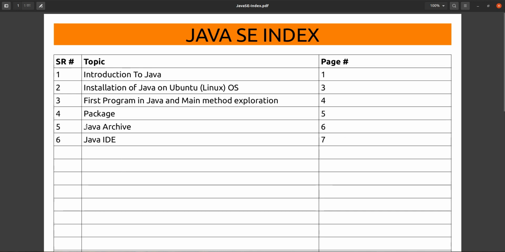So in today's session we will see Java Archive. We will learn what is Java Archive, why we need Java Archive and how we can create Java archives. So let's get started.